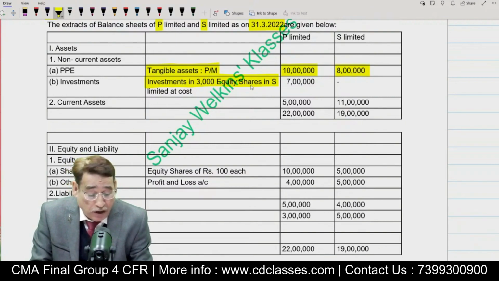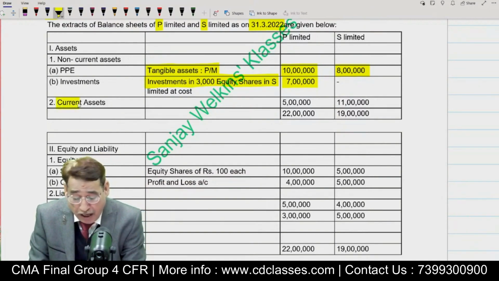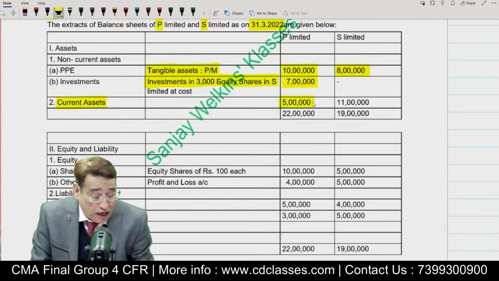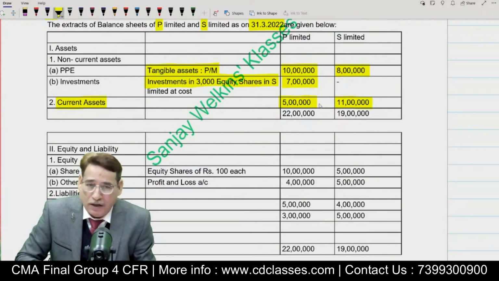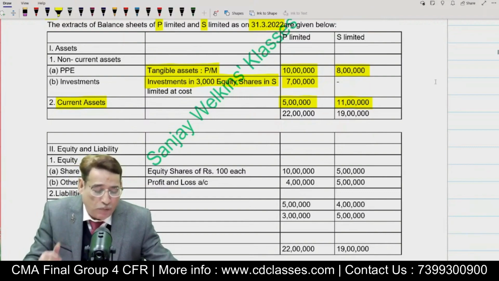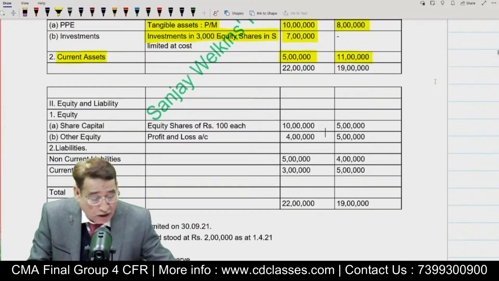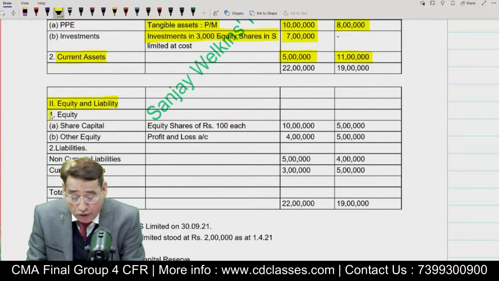Investment in 3,000 equity shares in S Limited, this time amount paid is 7 lakh. Besides that, we have current assets 5 lakh and 11 lakh. Unfortunately, last time when I did that particular example, I think I wrote the amount of current assets incorrectly, so kindly correct it. Some of you pointed it out, and it is nice of you. Equity and liabilities. Coming over to equity.